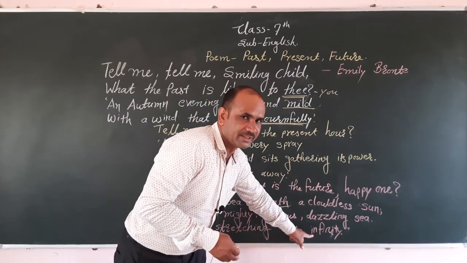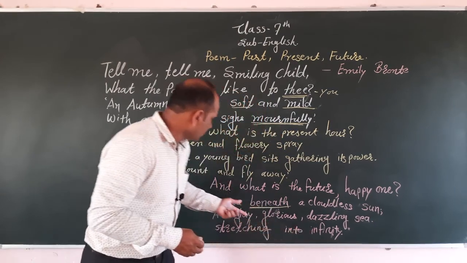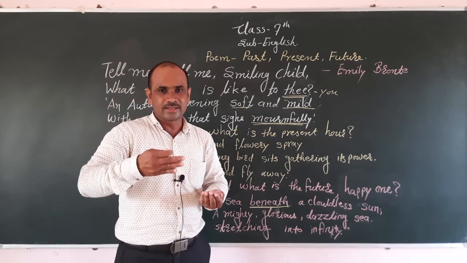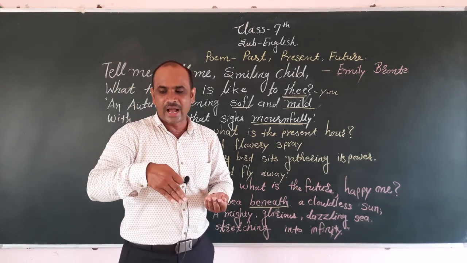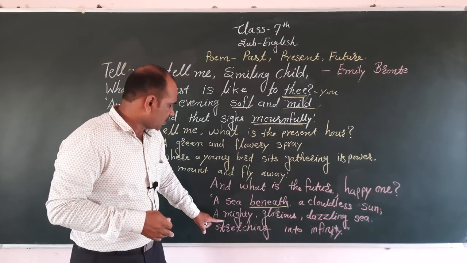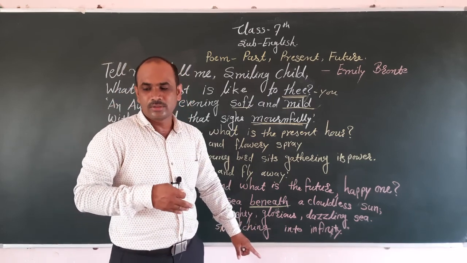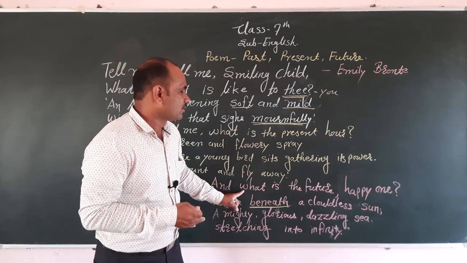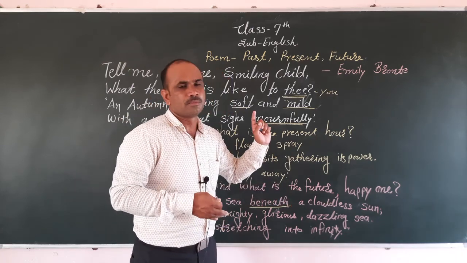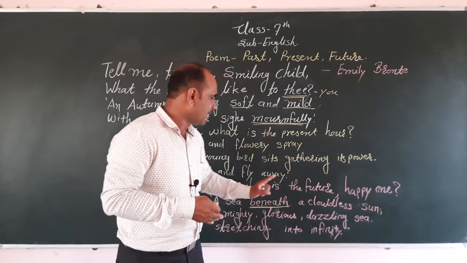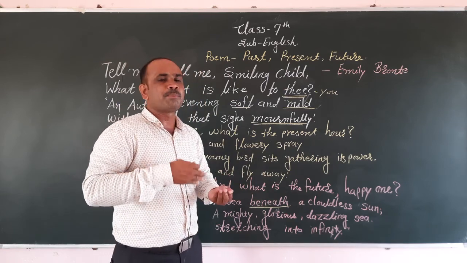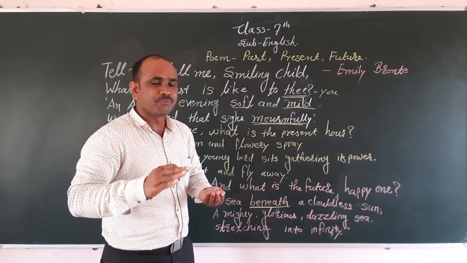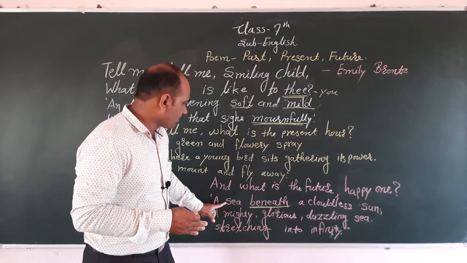Stretching into infinity means this sea, this ocean, we cannot count its length and its width and height also. That is a space or time without end. In this way, this poet asked the questions related to the smiling child. He said, what is the planning or what is the experience in the future? Who is happy in the future? That time this smiling child said, who is happy?